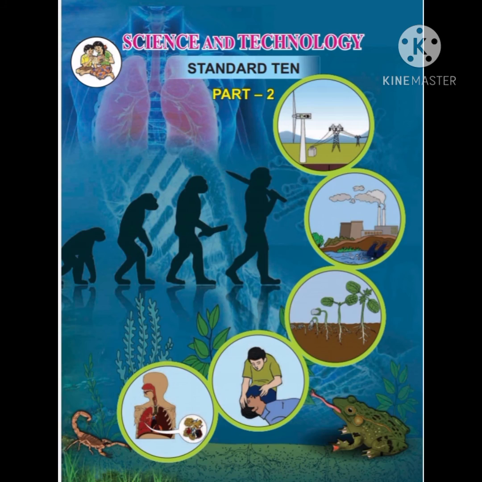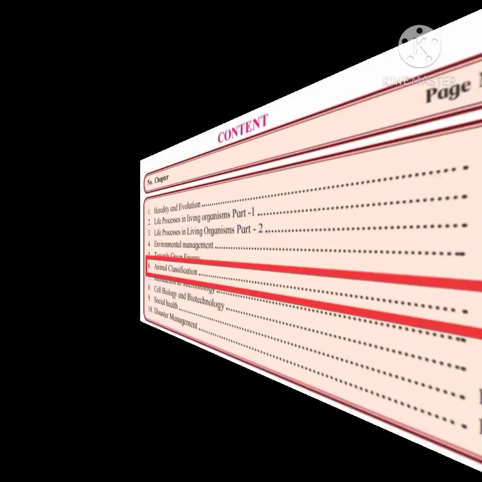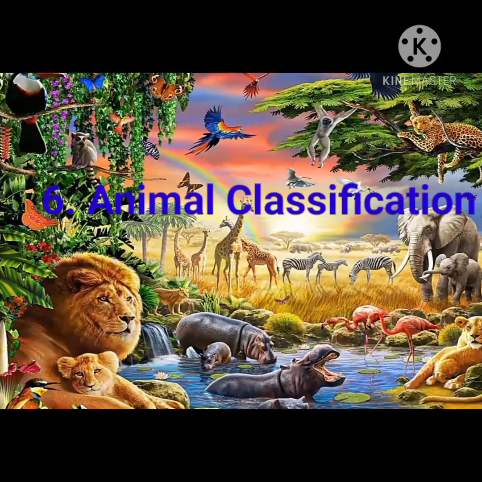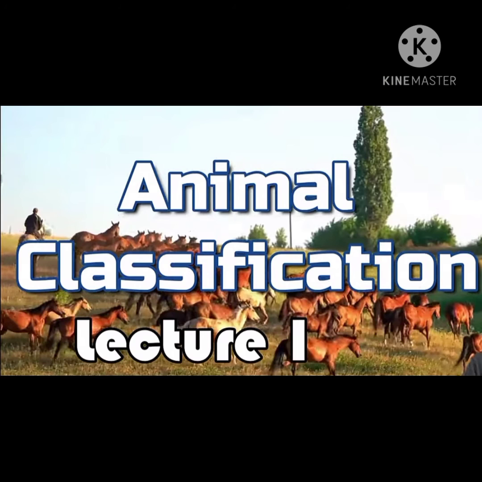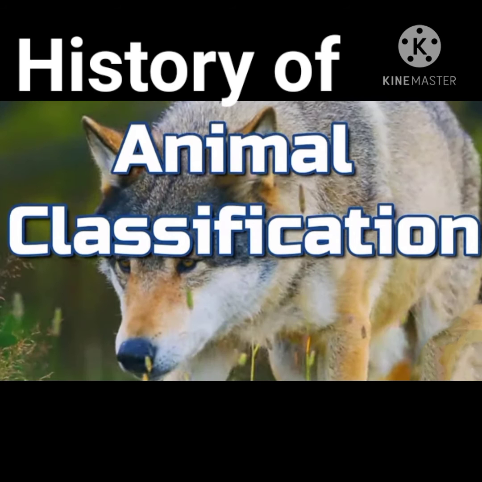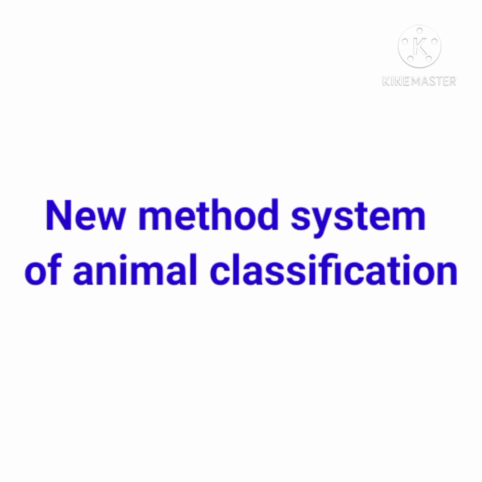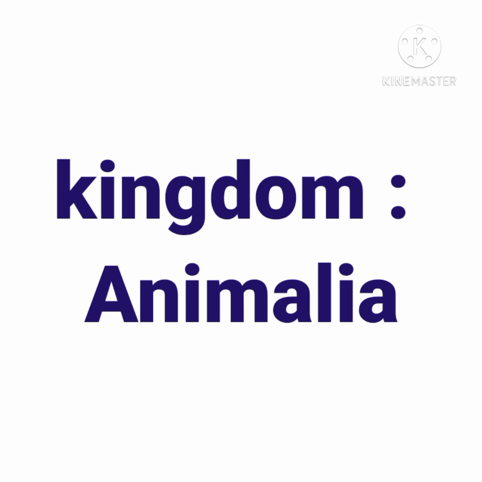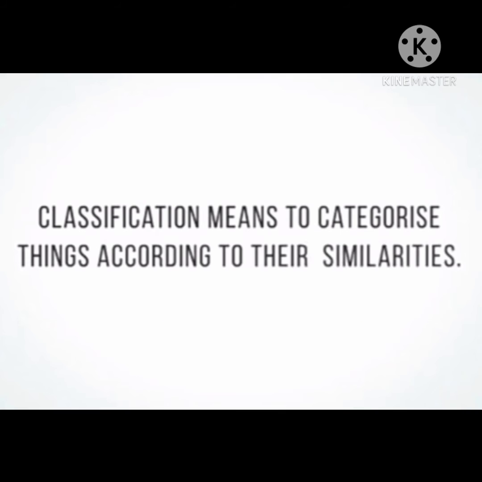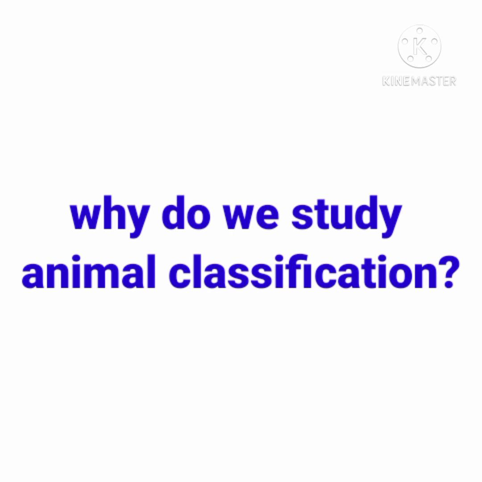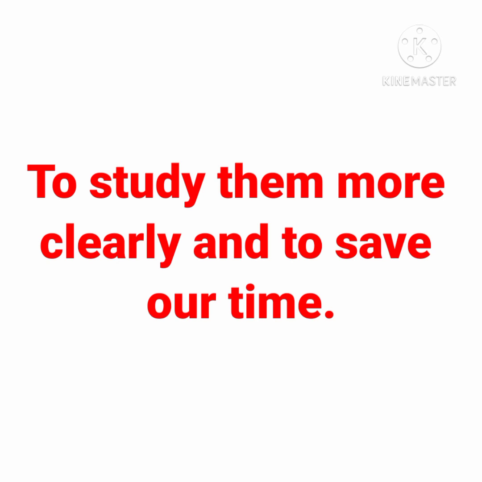Today we are going to study Science 2, lesson number 6, Animal Classification. In that, we will study history of animal classification, new method system of animal classification, and kingdom Animalia. Classification means to characterize things according to their similarities. Students, why do we study animal classification? We study them because we can understand it more clearly and to save our time.